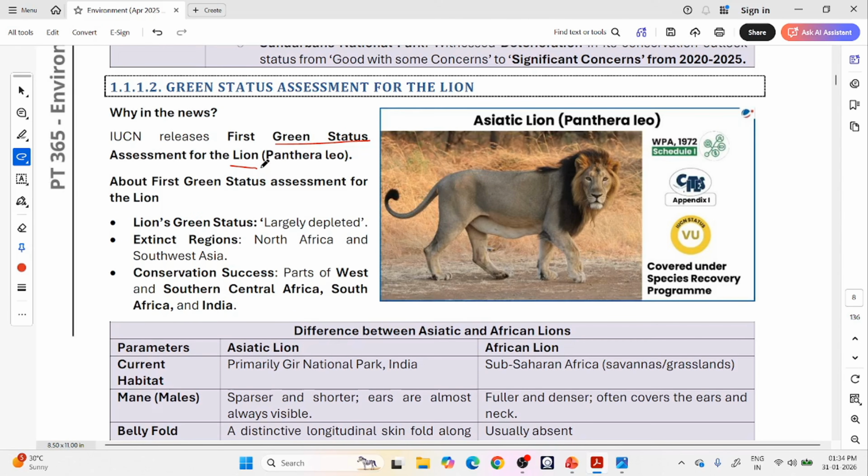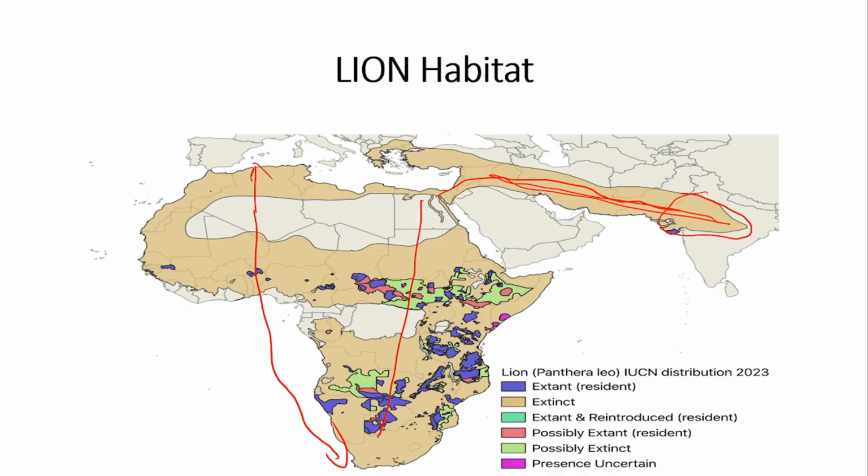It is in the news, so what is the green status? It is largely depleted. It used to live in a very, very big region, but now it is largely depleted from its historical habitat. Take the example of India itself: from throughout central India, it has depleted to only this region.